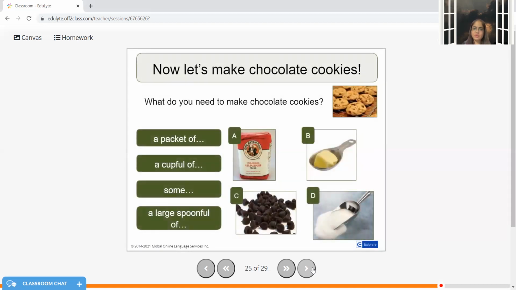Let's try some chocolate cookies. A packet of chocolates, a cup of milk, some butter, and a large spoonful of sugar.